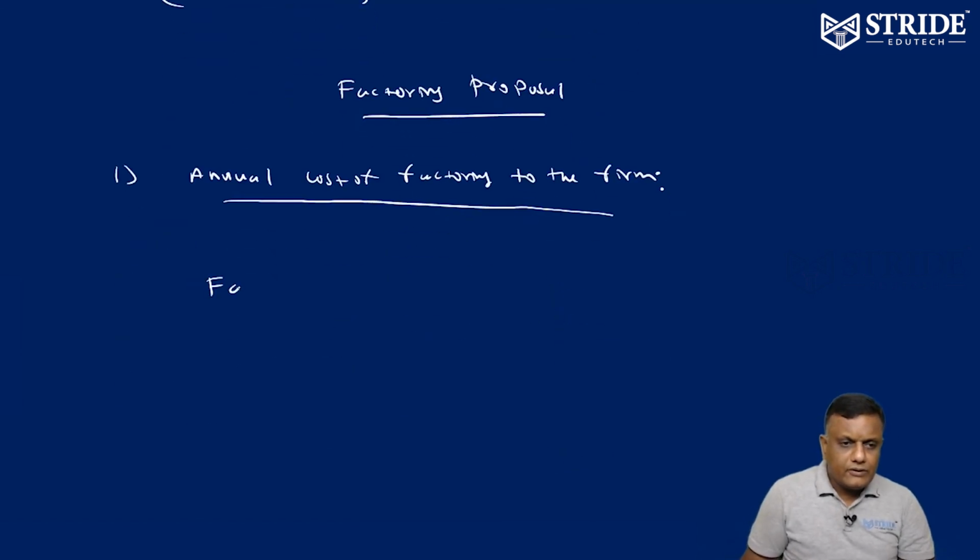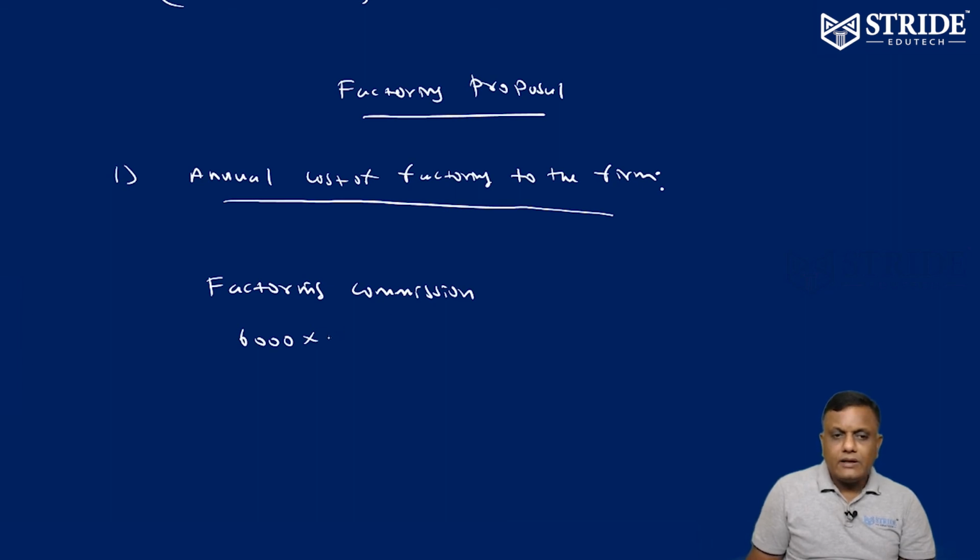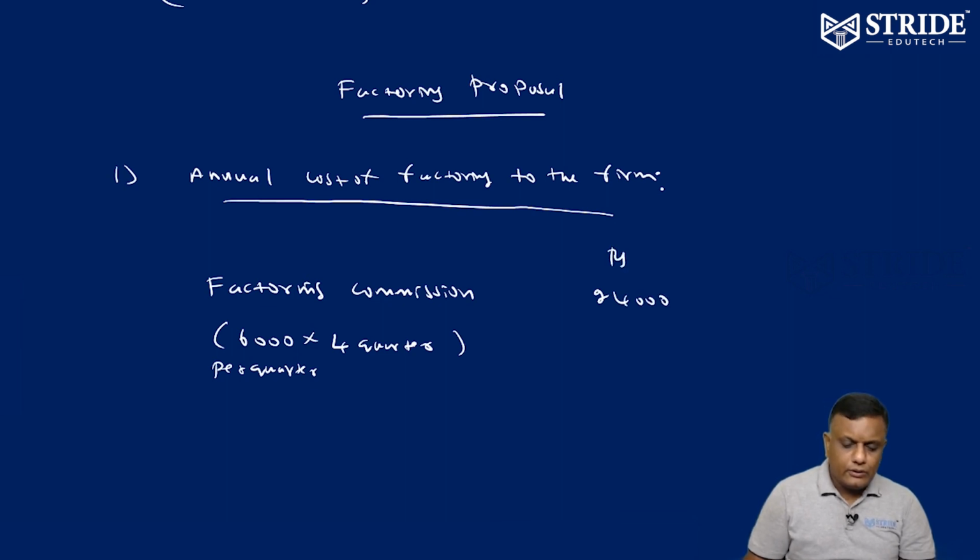First, factoring commission is 6,000 per quarter. We can convert it into 4 quarters: 6,000 into 4 is equivalent to 24,000. This is always for 1 year. So the 1 year factoring commission is 24,000.